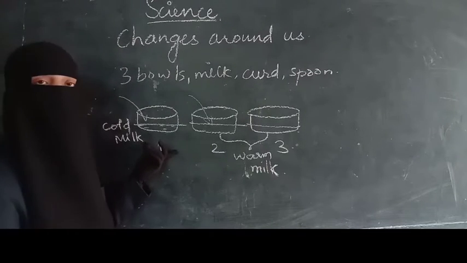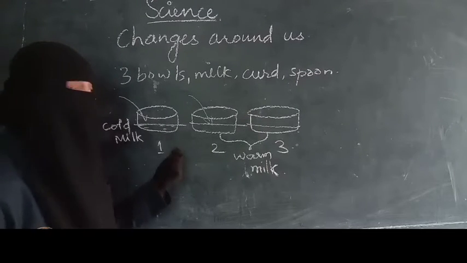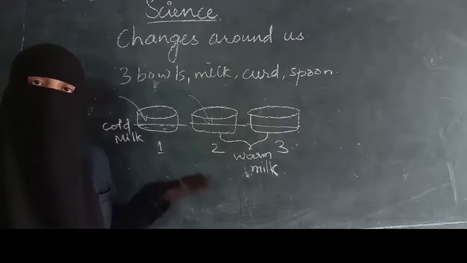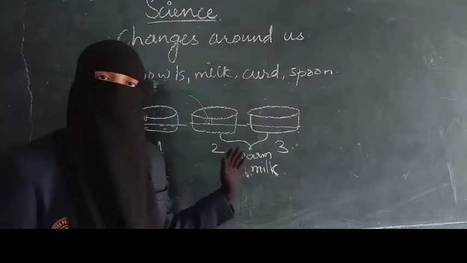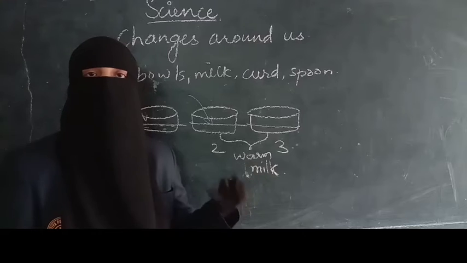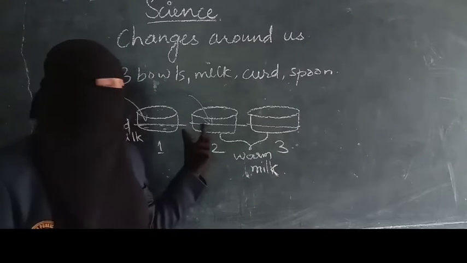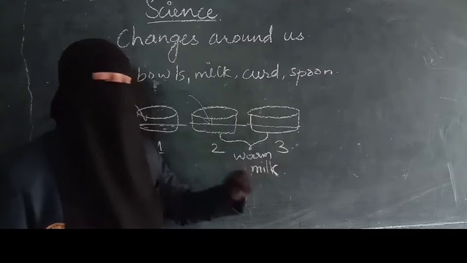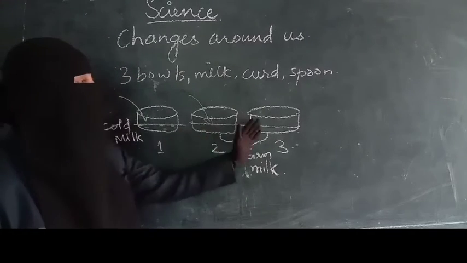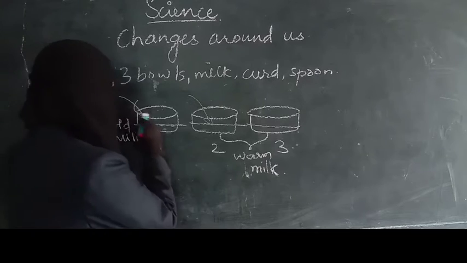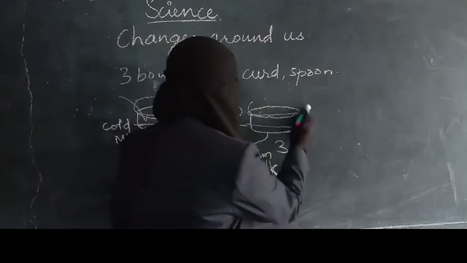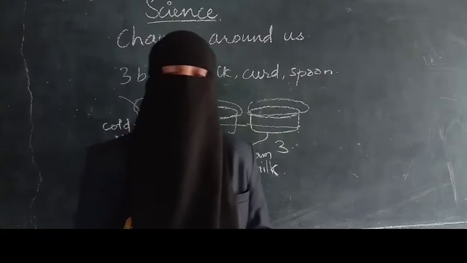In the first one we are adding 1 spoon of curd and mixing it properly, so the complete curd should be mixed with the milk. In the second one also we are adding a spoonful of curd. Mix it properly. The entire curd should be mixed with the milk. And in the third one we are not going to add anything. Now cover these 3 bowls with the lid and leave these bowls undisturbed for some hours.